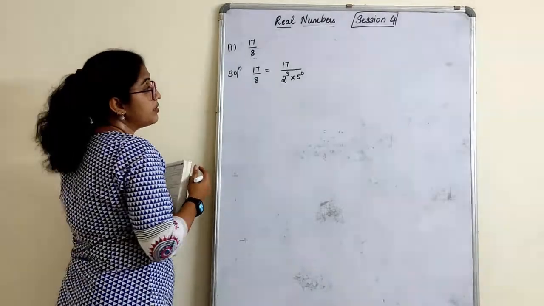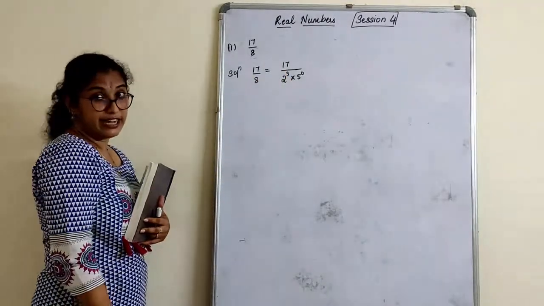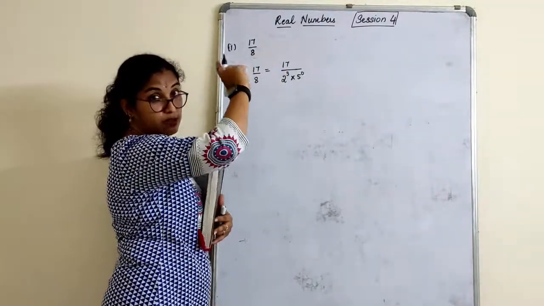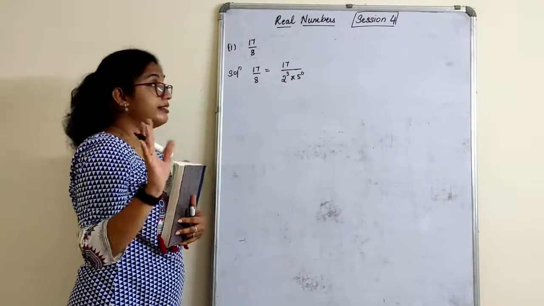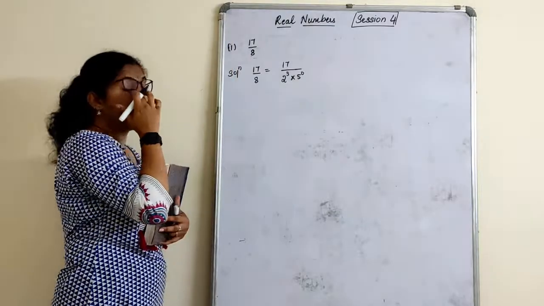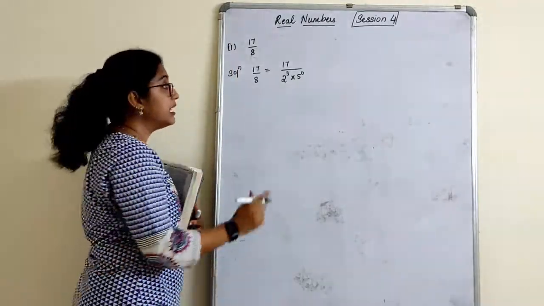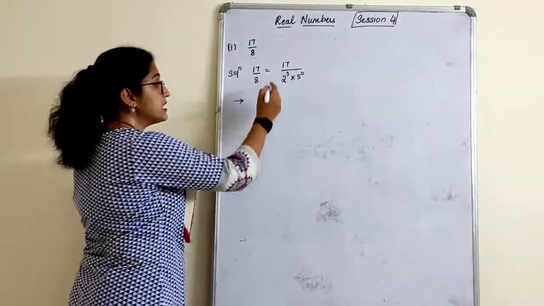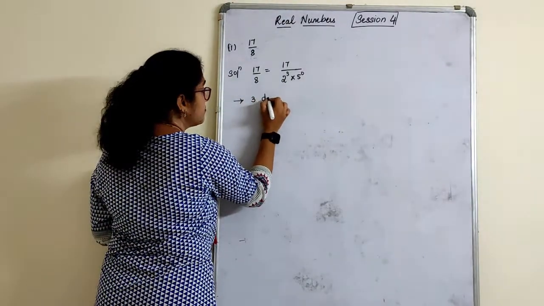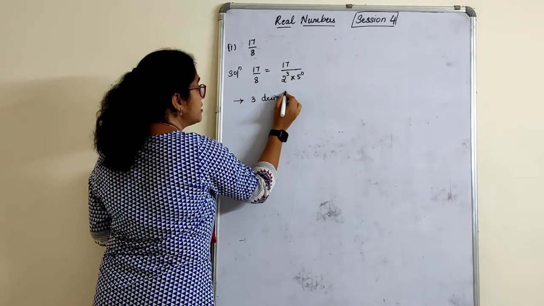Here, Q is of the form 2 raised to 3 and 5 raised to 0, where 2 raised to m and 5 raised to n, m value and n value given. Therefore, the given 17 by 8 rational number has a terminating decimal. It will terminate after how many decimals, children? Highest power is 3. 3 decimals. It will terminate after 3 decimals.